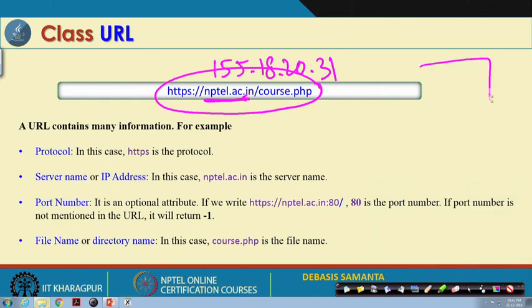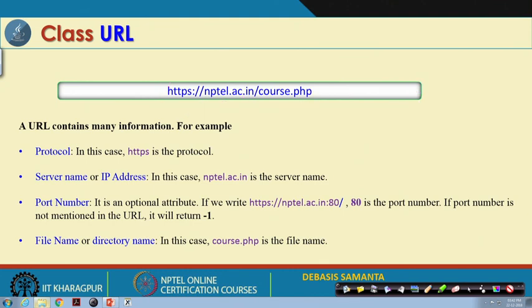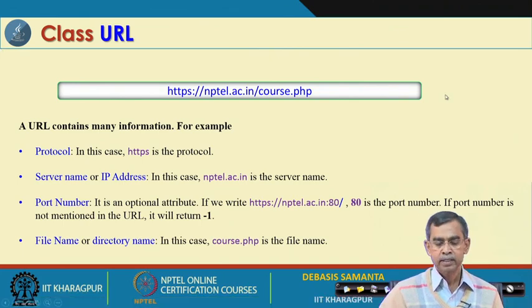There is a table maintained for every network, and there is a proxy machine which includes everything: if this is the domain name, then what is the IP address. So, this is a very important concept regarding the location, or precisely specifying the machine. This is the URL location, and the URL class has many constructors as well as methods.